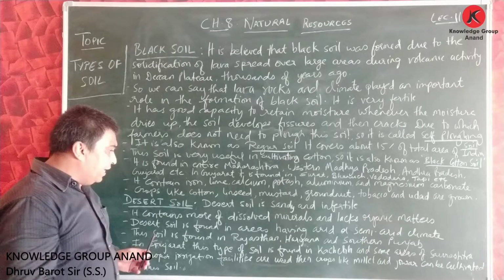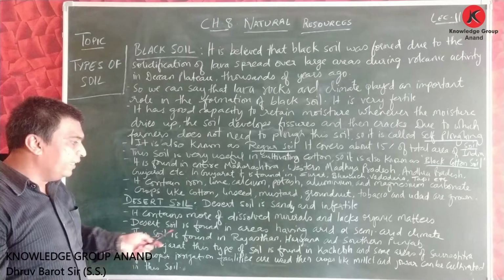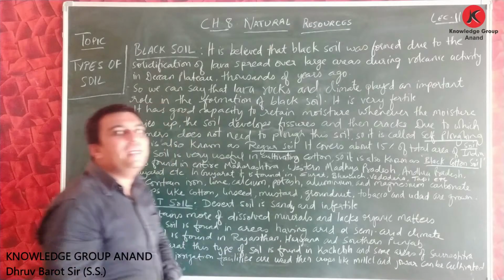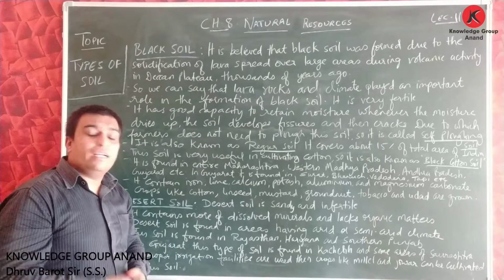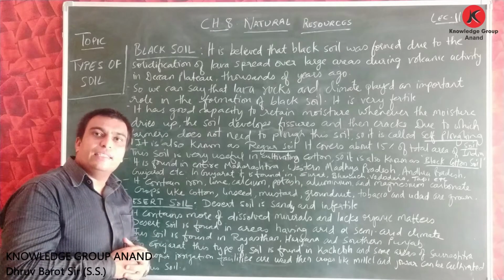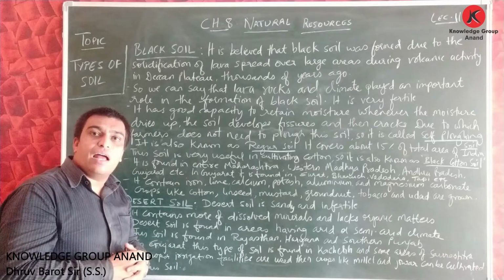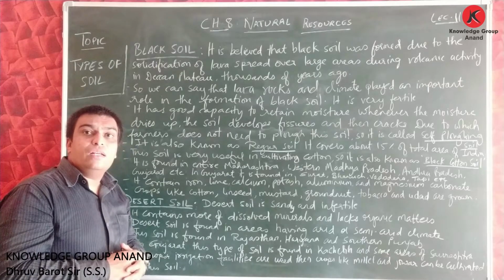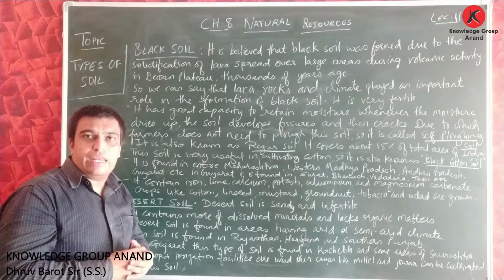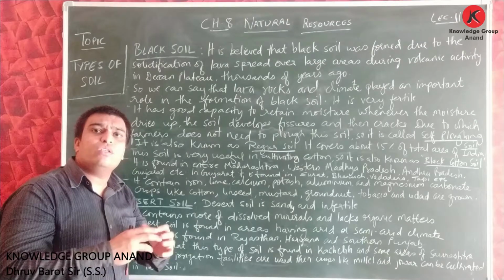So here it is said desert soil is found in the areas having arid or semi-arid climate. Friends, this desert soil is found in the area where the rainfall is less, or we can say dry region. Arid or semi-arid means dry or semi-dry.